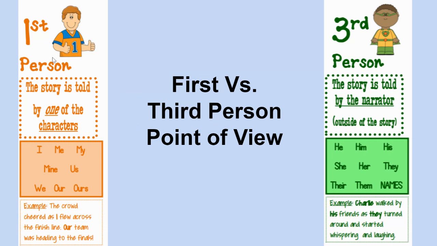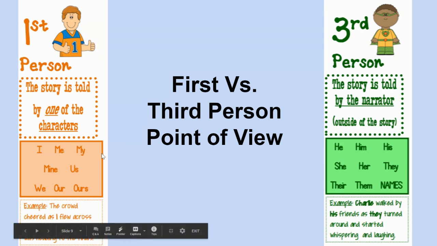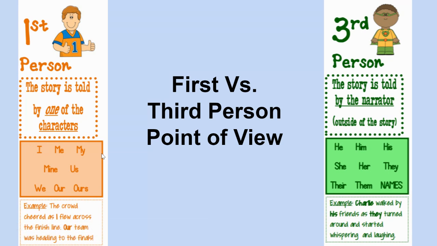In the first person, the story is told by one of the characters. You're going to see words like I, me, my, we, our, because that character is in the story and experiencing it. Look at the example at the bottom. The crowd cheered as I flew across the finish line. Our team was heading to the finals. That example is from someone who's actually in the story.